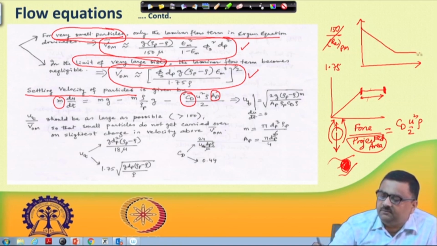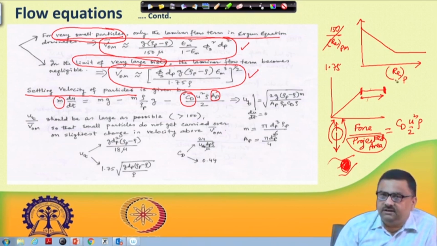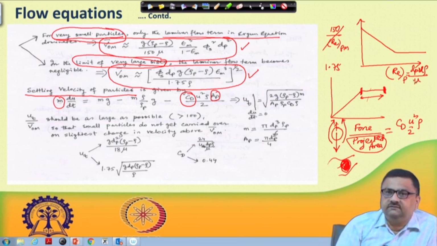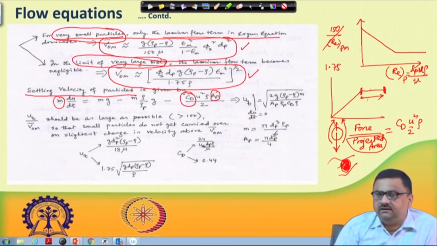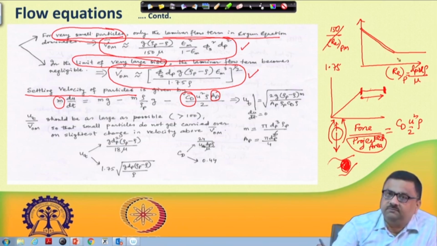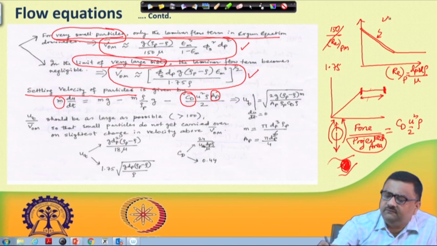So this also can be plotted in exactly the same way as a function of the Reynolds number of the particle, this time not a porous media. The particle Reynolds number is given by particle diameter, particle velocity, rho of fluid, divided by viscosity of the fluid. Typically CD is inversely proportional to the particle Reynolds number, 24 by Re. So, this is called the drag coefficient.